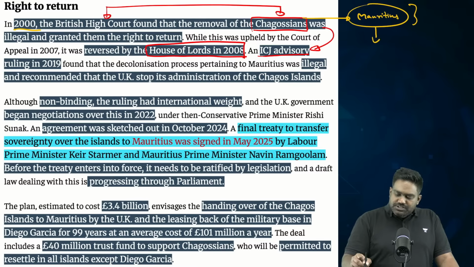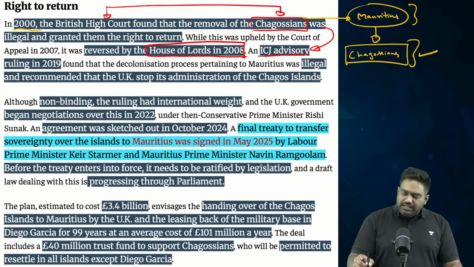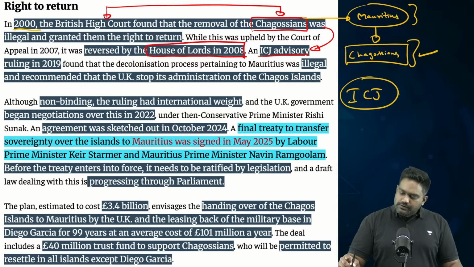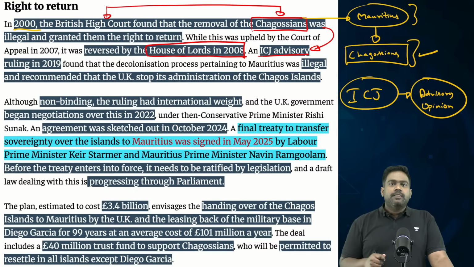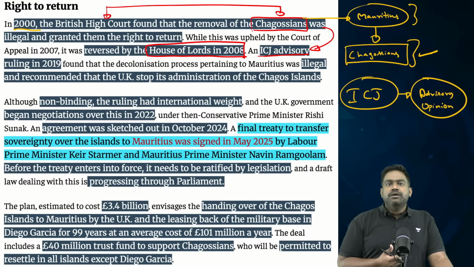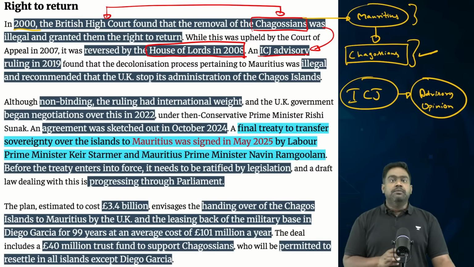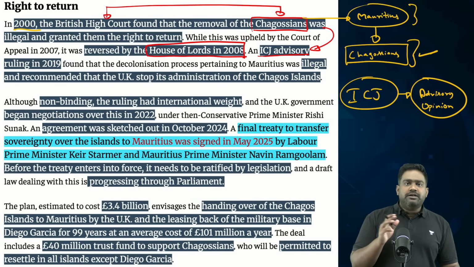So the native Chagosians, who are now dispersed across the world, from the UK to Seychelles to Mauritius, fought the legal battle with the backing of the government of Mauritius, and the matter reached the International Court of Justice for an advisory opinion. See, the ICJ, which is a primary organ of the UN, can handle two types of cases. It can take up litigation cases or disputes between member states of the UN. In such cases, the ruling of the ICJ is legally binding. It has to be followed, implemented and enforced. Any country violating it could face action from the UN, including economic sanctions.